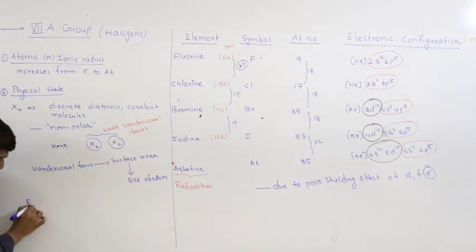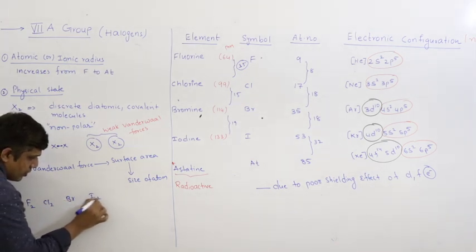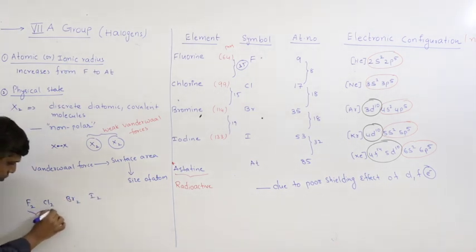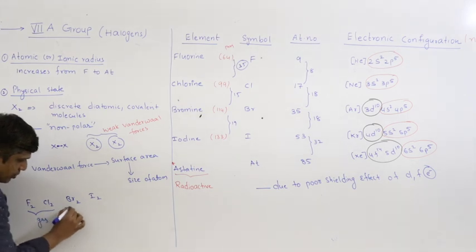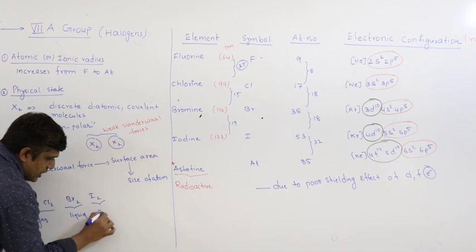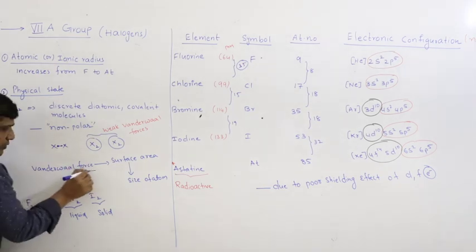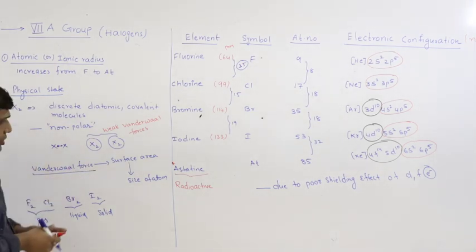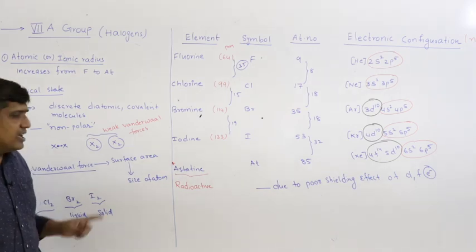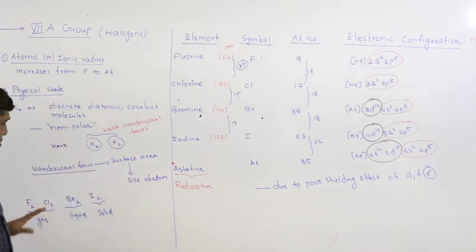Fluorine is a gas. Chlorine is also a gas. Bromine is a liquid at room temperature. Iodine is a solid. The surface area increases due to increase in the size of the atom. So this is how the physical state changes.